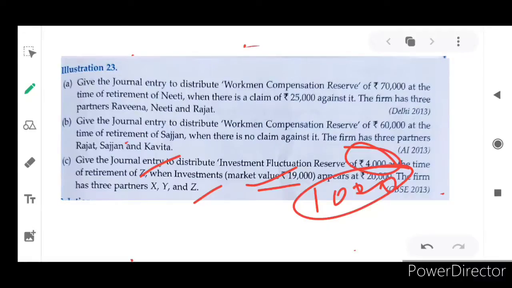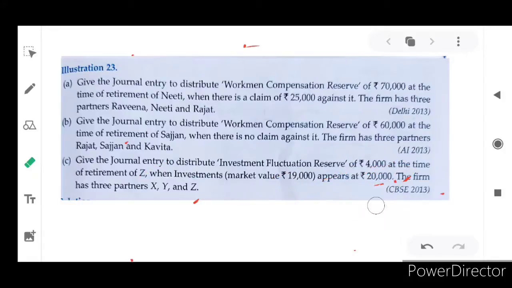After paying off this 1,000 rupees, we have 3,000 rupees. That 3,000 will be transferred to partners' capital account, when the investment market value is 19,000 but it appears at 20,000. I hope you understand. If you have any doubt, please let me know.